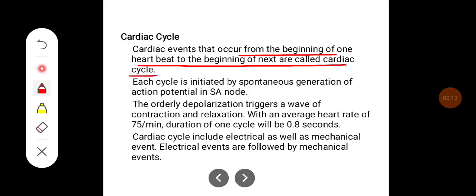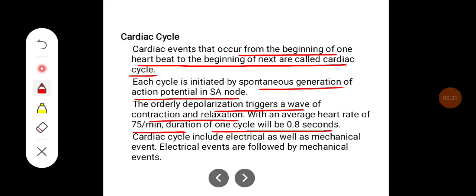Each cycle is initiated by spontaneous generation of an action potential in the SA node. The orderly depolarization triggers a wave of contraction and relaxation. With an average heart rate of 75 per minute, the duration of one cardiac cycle will be 0.8 seconds.